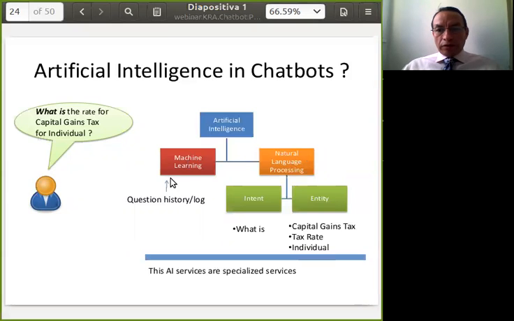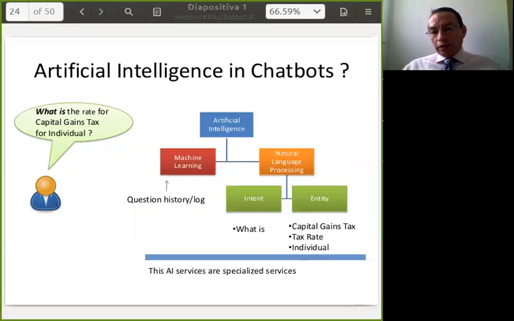Let's go first to machine learning. Machine learning uses algorithms that help the chatbot learn from previous queries and the data it was provided during training. When a query is triggered, the machine learning algorithm helps the bot first monitor past conversations and identify if they are similar to what the user is asking now.